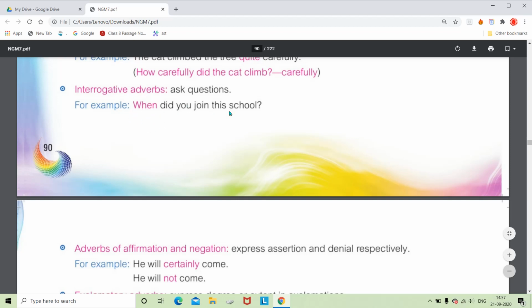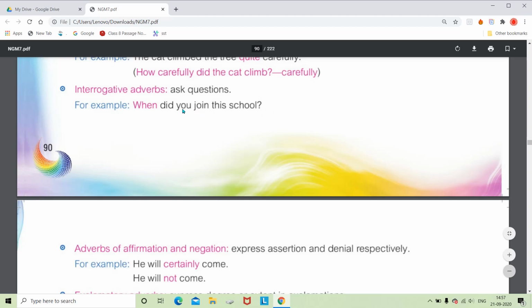Okay, like when did you join this school? Here we are talking about joining, but as it is a question, we are not getting the answer, we are not getting the time of joining the school. So the adverb is lying here in the form of a question. So this "when" is helpful for getting the adverb. That's why it is also called an adverb, but this is called an interrogative adverb. And if we would have got the exact timing, then that word would be the adverb of time.